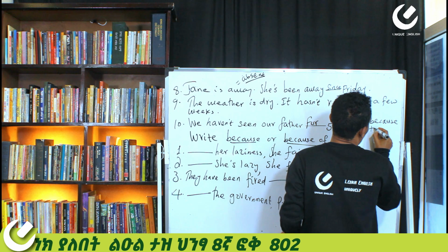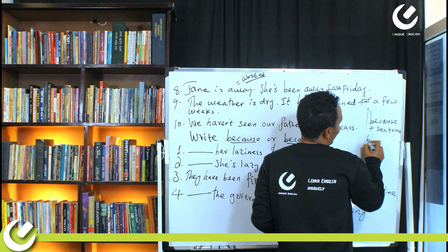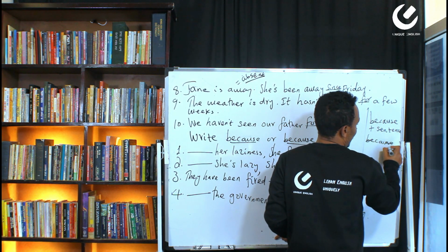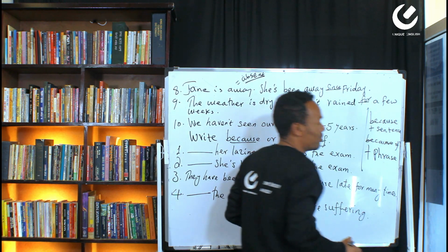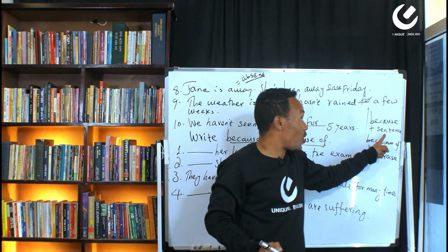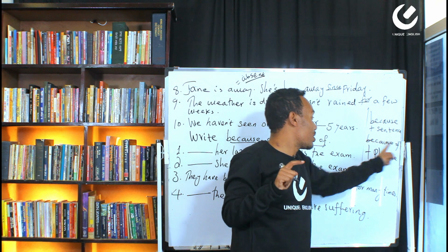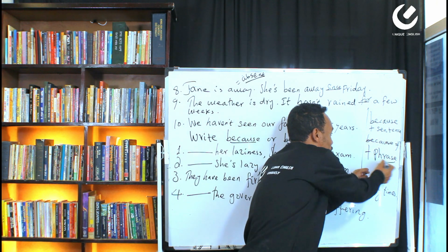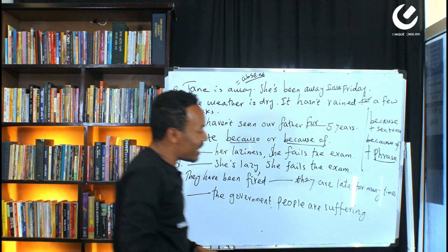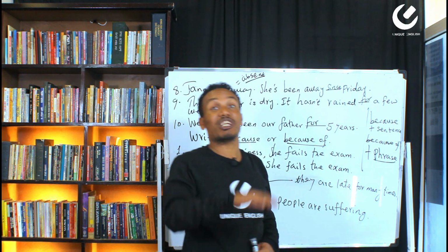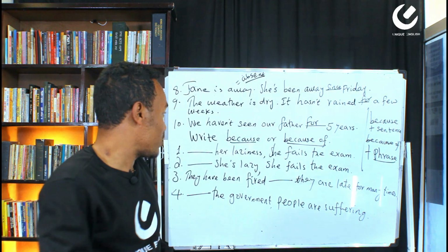So, because is followed by a sentence. It's followed by what? A sentence. Because of is followed by a phrase. Because of is followed by what? A phrase. Here is the difference. But what is the similarity between because and because of? Both are used to express causes.